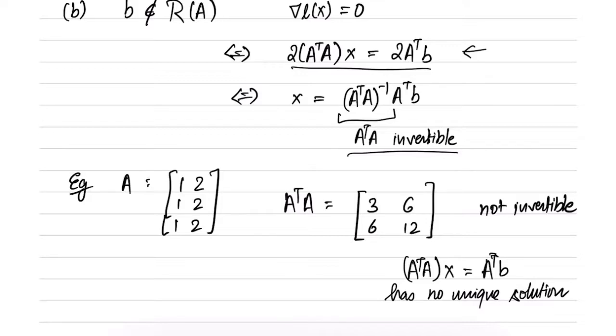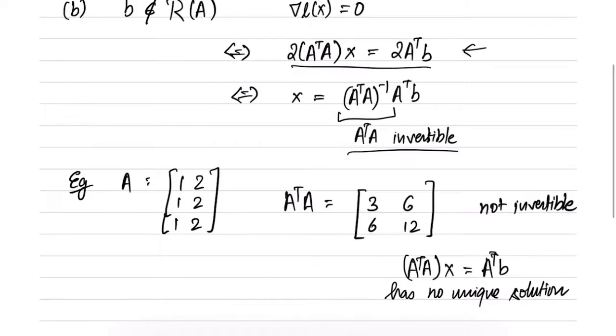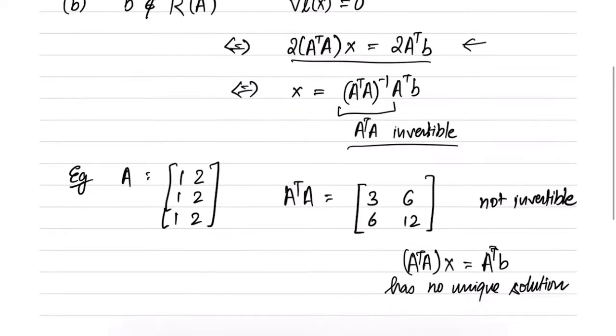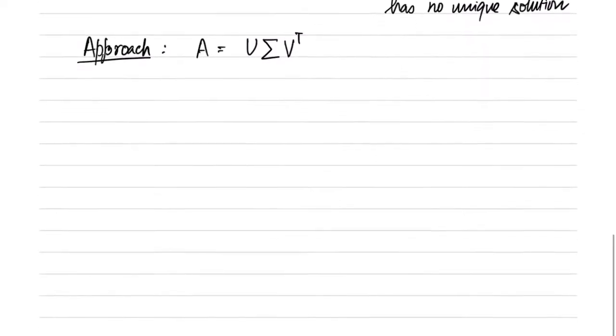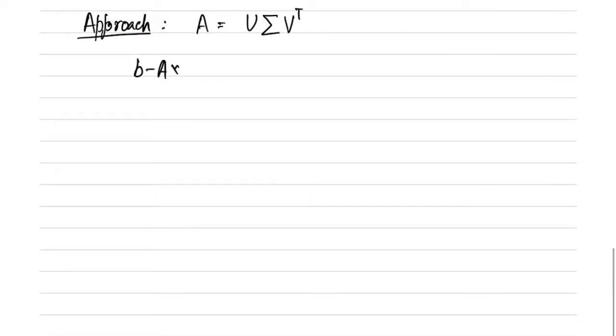So what do we do in this case? Because we are dealing with matrices in real space, let us do one thing that we know. Let us take the singular value decomposition. I will provide one approach to solve this problem. Let's say that the singular value decomposition of A is given by U sigma V transpose. Then in that case, what is the norm square of b minus Ax? This is equal to the norm square of b minus U sigma V transpose x.